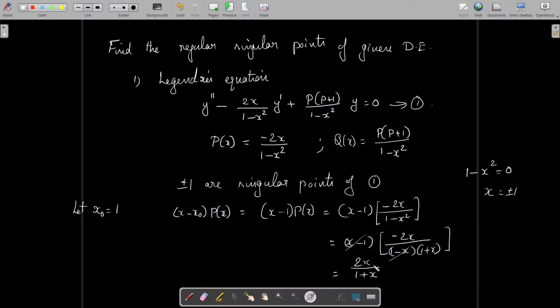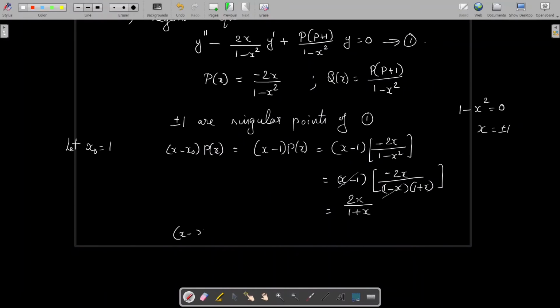We note that at x naught equal to 1, x minus 1 into p of x is analytic at x equal to 1. When x equal to minus 1, this function is not analytic, but we are considering x equal to 1, and the obtained function is analytic at x equal to 1.